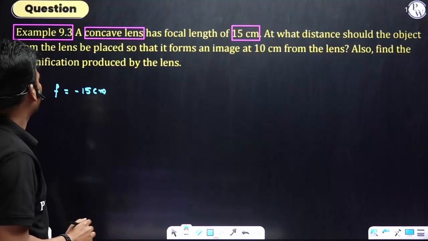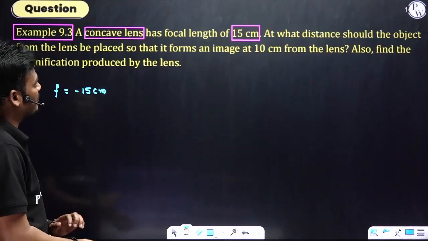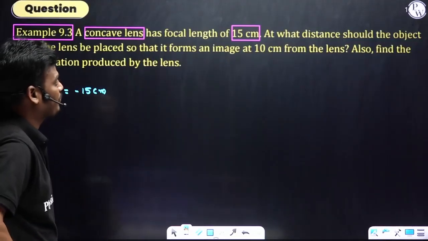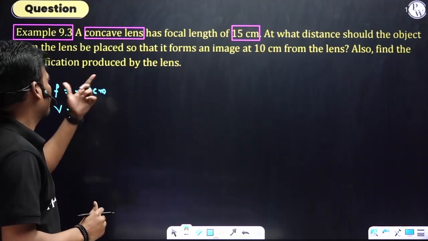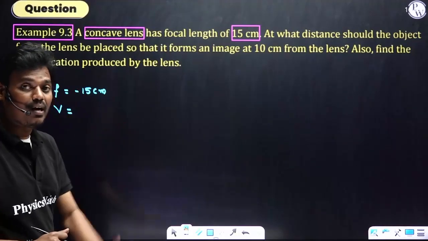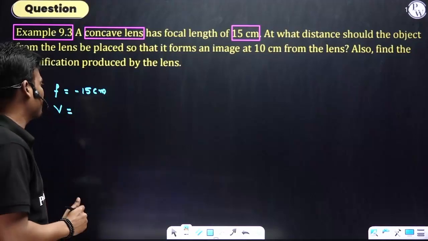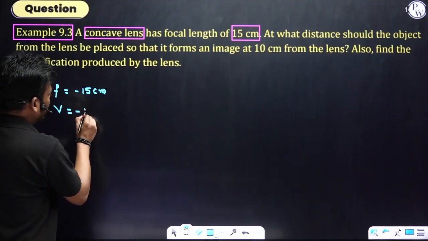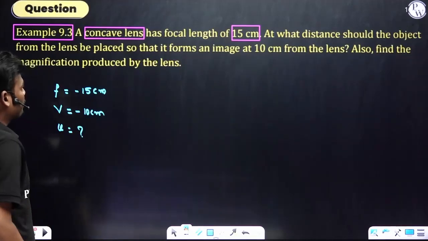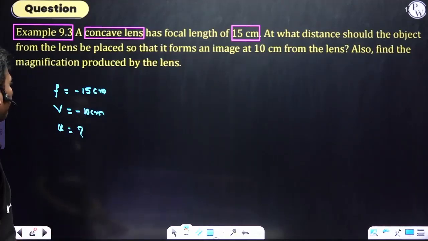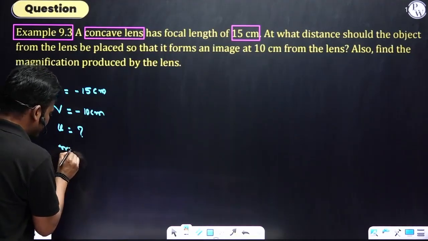At what distance should the object be placed from the lens so that it forms an image at 10 centimeter from the lens? They have given the image distance. We know that a concave lens always forms a virtual image, that means on the same side of the object. Therefore, minus 10 centimeter. Here we need to find u, the object distance. Also find the magnification, that is the m value.